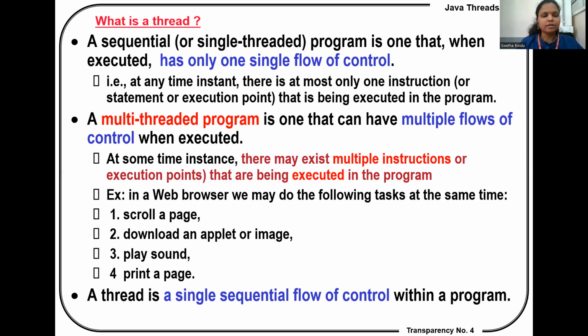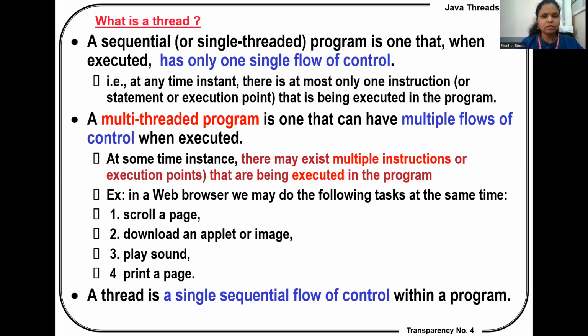Next is the multi-threaded program. A multi-threaded program is one that can have multiple flows of control when executed. A single-threaded program does not have multiple flows of control, only a single flow of control, whereas multi-threaded programs can have multiple flows of control when executed.